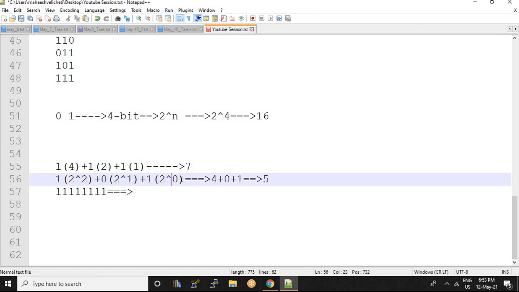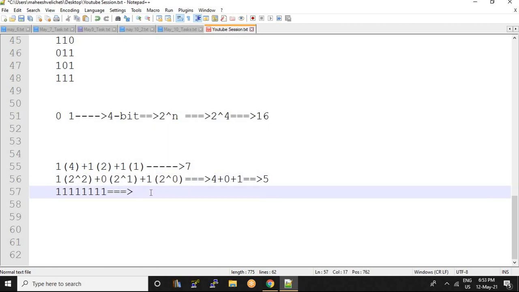if I am giving you some 8 bits, you need to consider 2 to the power of 8, 2 to the power of 7. Just wait.